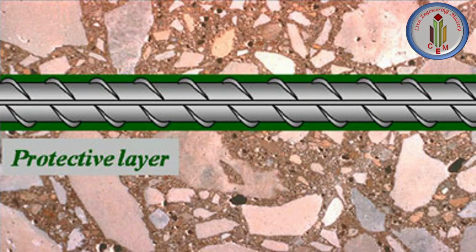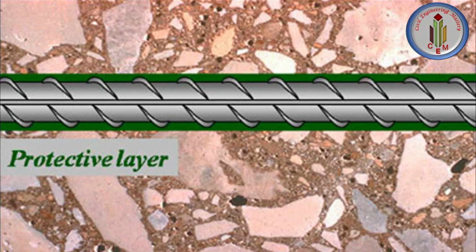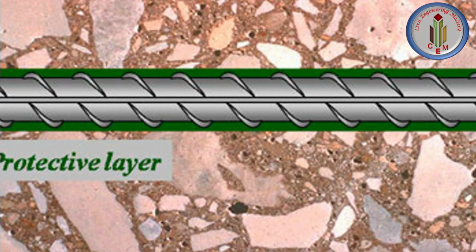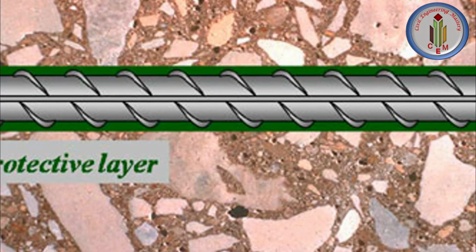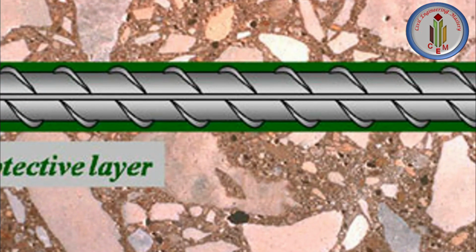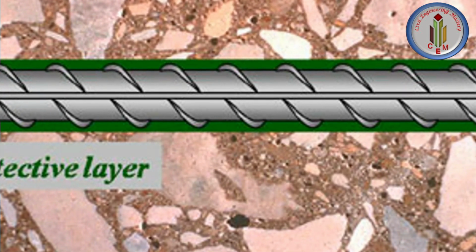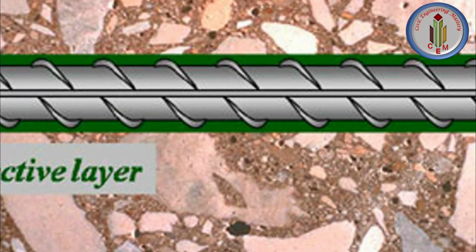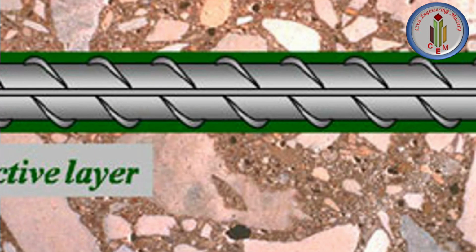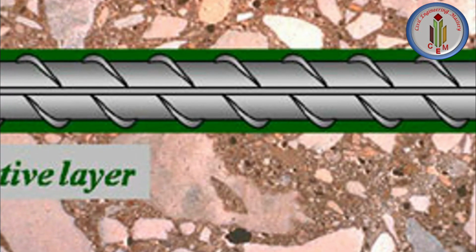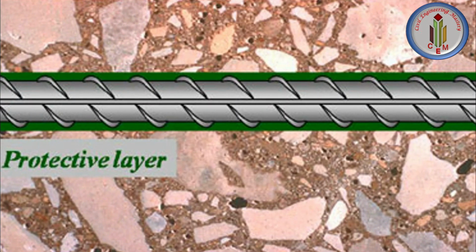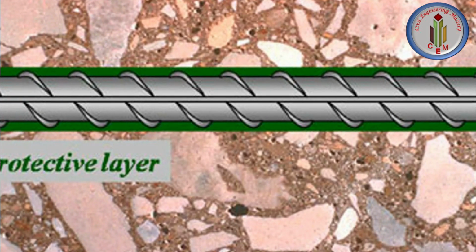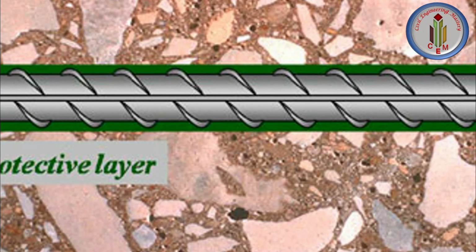The alkaline environment of concrete provides a thin oxide passive film over the surface of steel rebars and reduces the corrosion rate considerably. It has a pH value of 12 to 13. This alkaline environment provides a thin passive layer that protects the steel bar from corrosion. For steel bars surrounded by sound concrete, the passive corrosion rate is typically 0.1 micrometer per year.